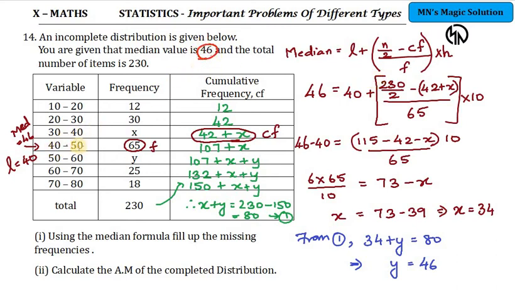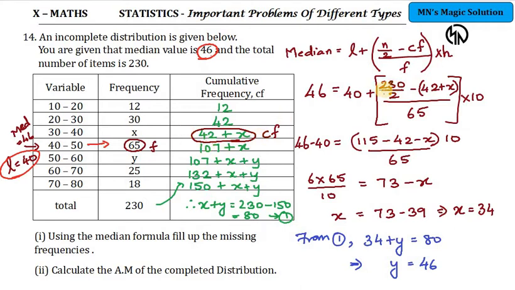So obviously 46 falls in the 40 to 50 category. So the median class is 40 to 50. Since 40 to 50 is the median class, take its lower limit, L is 40.